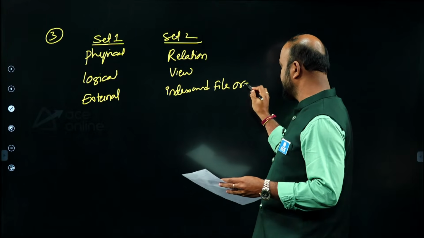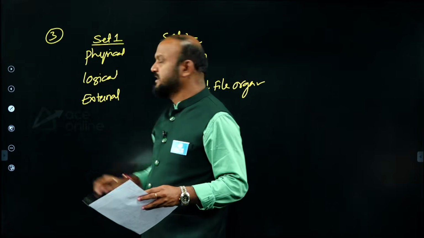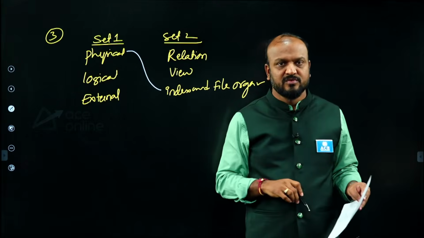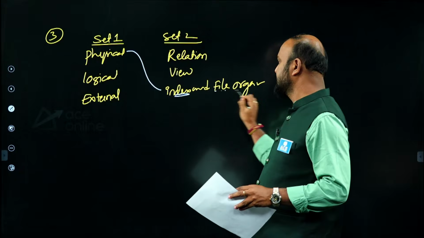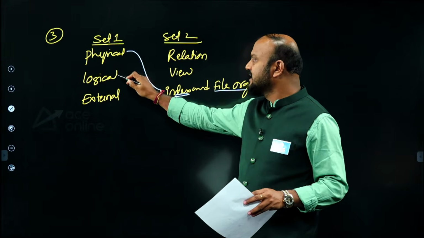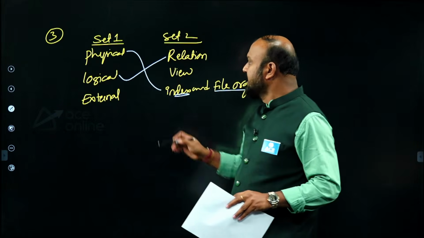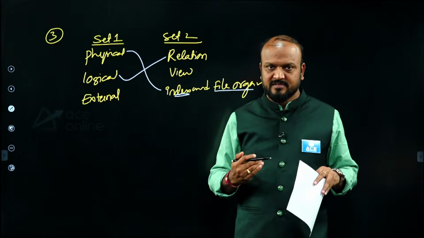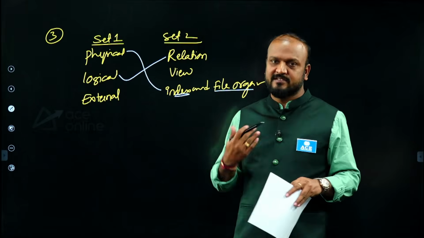So from the data that we have collected, what we can understand is that the physical level of representation, meaning the physical schema representation, deals with where data is stored, how data is stored, and what kind of indexes are to be built. This is dealt with at the physical level, called physical organization. At the logical level, we represent the database in the form of tables, which we call relational models. And in the external view, logically tables have different structures and the entire structure is not required to be shown to the end user, meaning the external user.